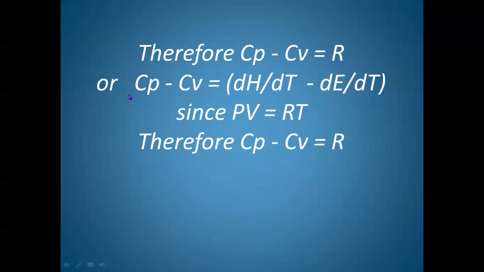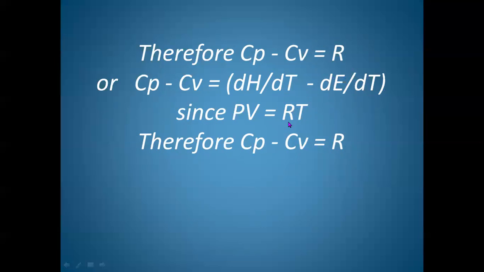Or we can also get this from the relationship Cp minus Cv. We know that Cp is the ratio of change in enthalpy to the change in temperature, and Cv is the ratio of change in internal energy to the change in temperature. Therefore, delta H by delta T minus delta E by delta T. Now, when we subtract this, we get P delta V, and PV is equal to RT.